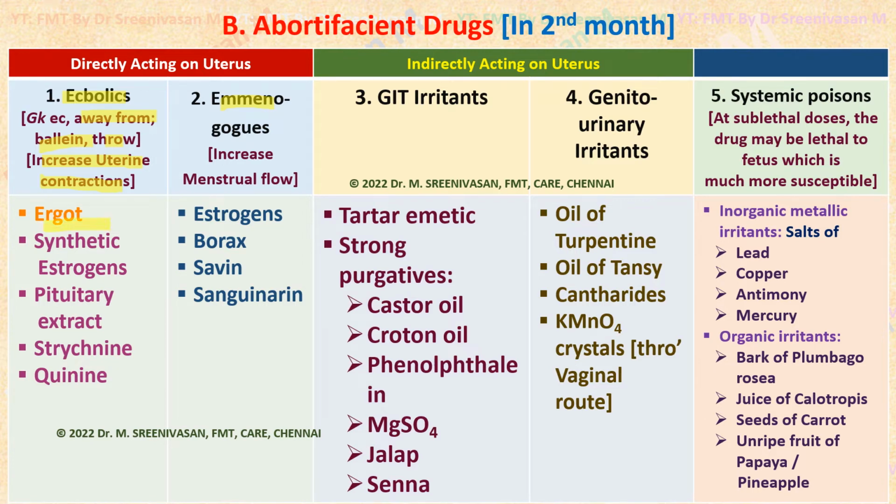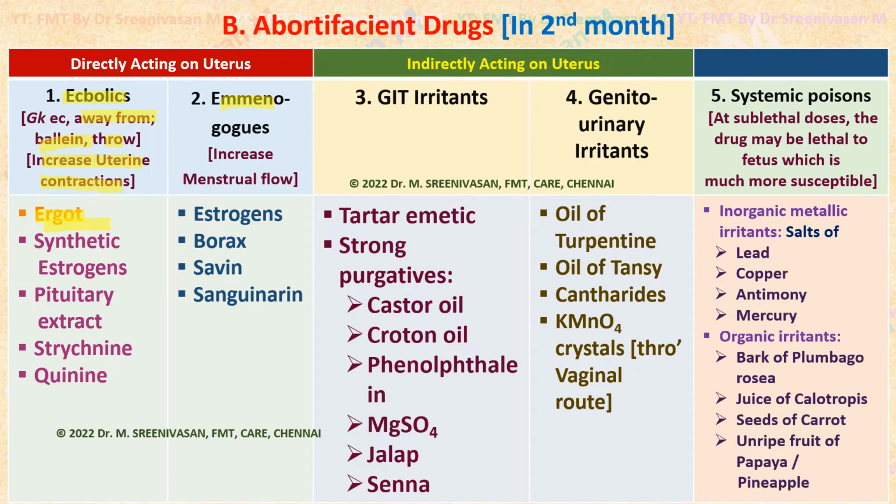The most common and most important ecbolic being used in criminal abortion is ergot. The side effect of this ergot drug is that they produce a profound arterial spasm leading to gangrene of extremities, etc. Then synthetic estrogens, pituitary extract, strychnine, quinine are also examples of ecbolics.